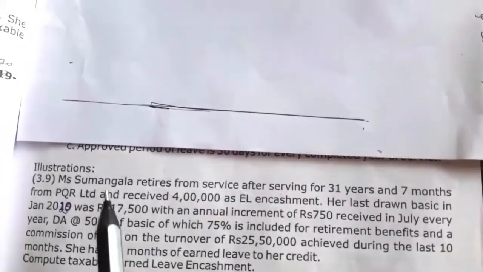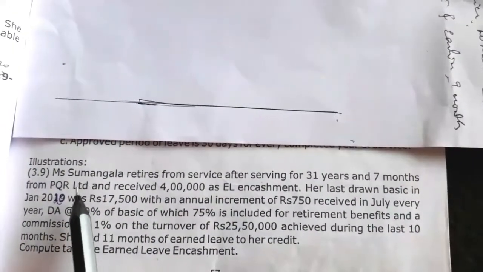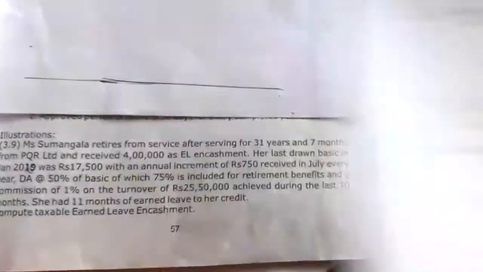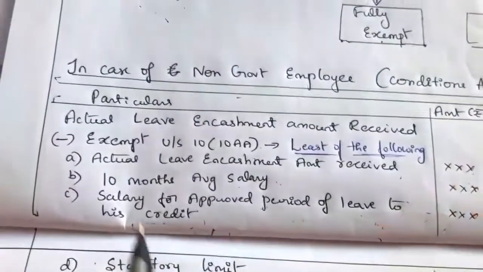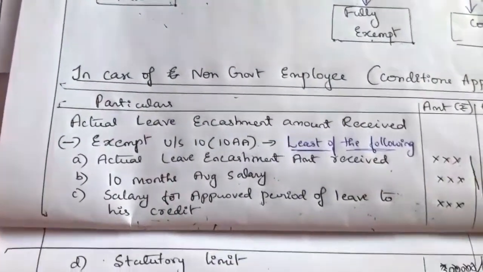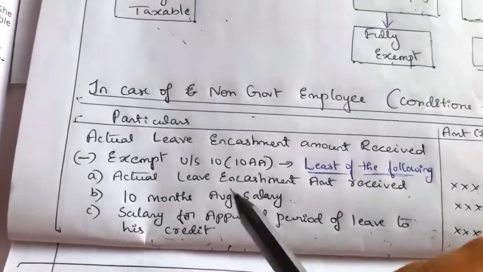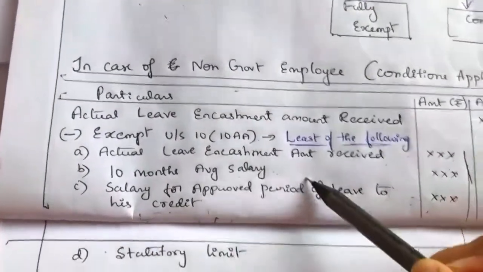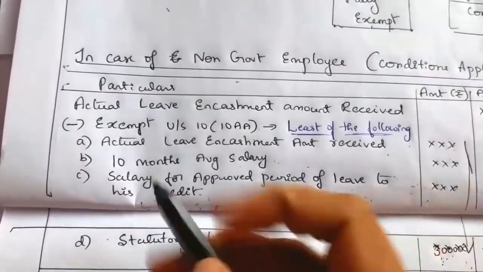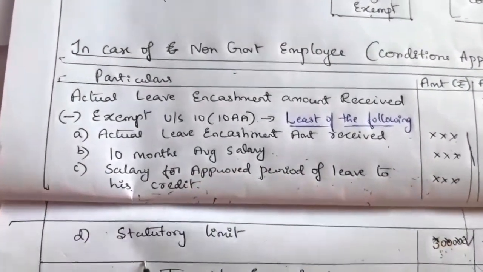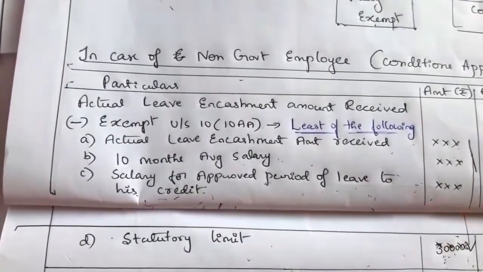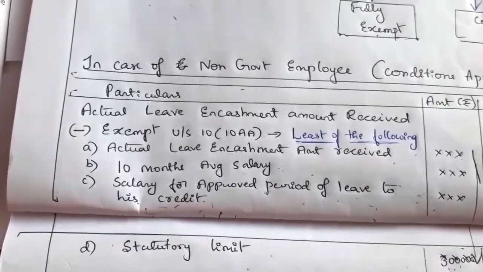See here, Miss Sumangala served in PQR Limited, which means she is a non-government employee. So what is the rule in case of a non-government employee? We have to take the least of these 4 criteria: actual leave encashment received, 10 months average salary, or salary for the approved period of leave to his or her credit, and statutory limit. So among these 4 criteria we have to take the least. The least is the exemption here.